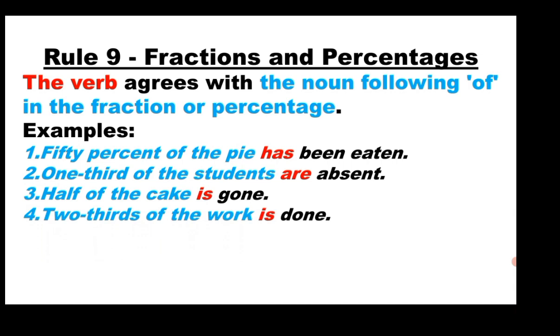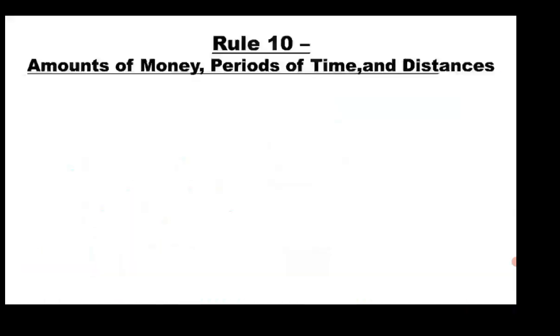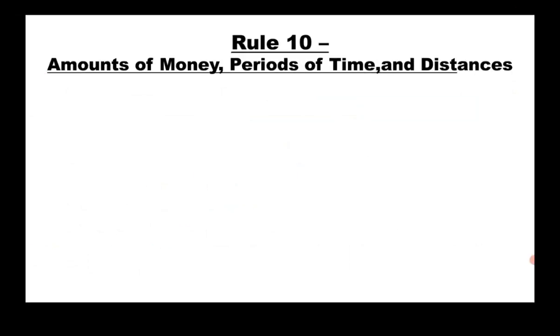So the verb will agree with the work. The work is singular, therefore is is the singular verb. 20% of the population is affected. Here the population, which is a noun phrase, came after the preposition of. The population takes the singular form, so a singular verb is used.